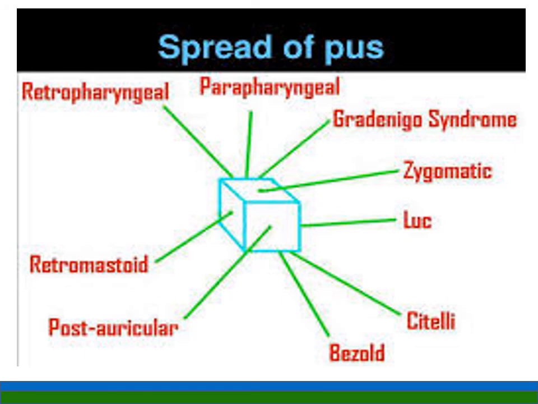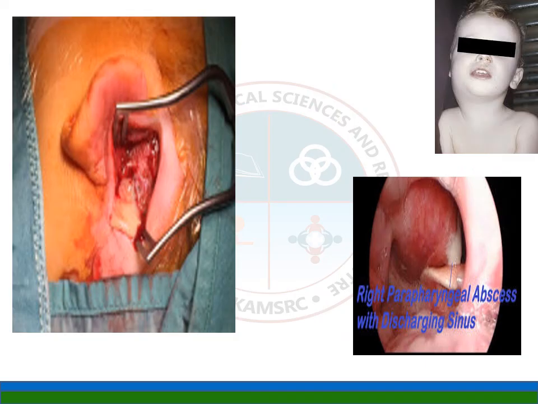In the Citelli abscess, you can see it is deep to the posterior digastric muscle. Bezold is along the sternocleidomastoid. Then there is the postauricular retromastoid abscess, and the retropharyngeal one behind the pharynx. Parapharyngeal means it is in the parapharyngeal space. There is a space called the parapharyngeal space, I will explain it later, where the pus spreads.